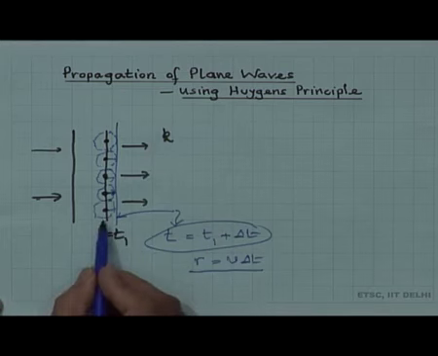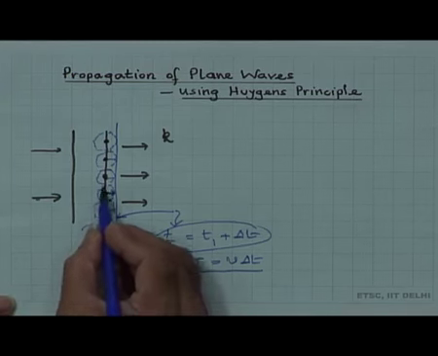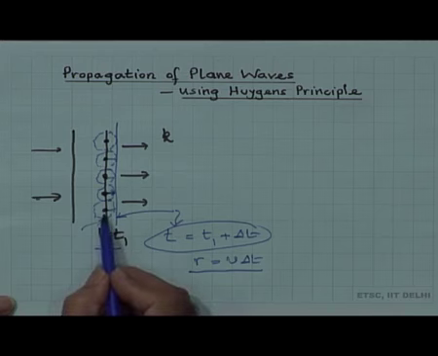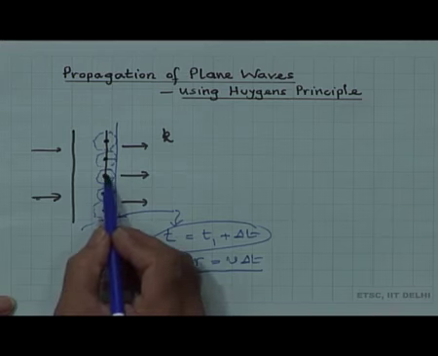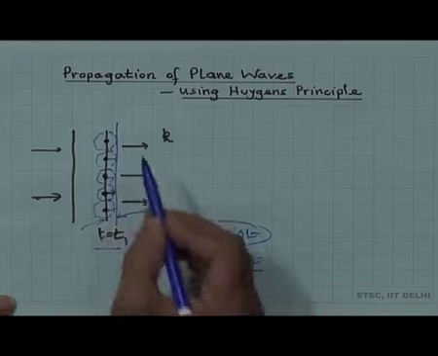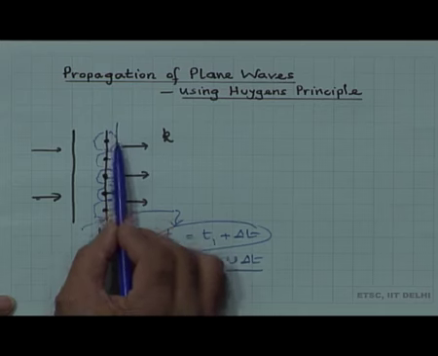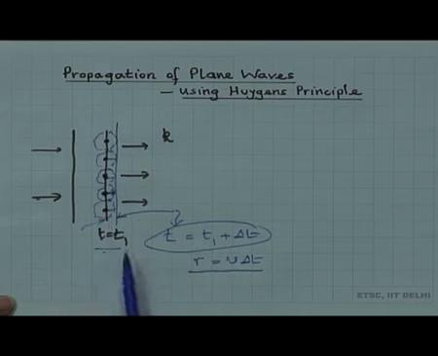Please let me repeat, the wavefront is plane at t equal to t1. According to Huygens principle, every point on the wavefront here would act like point sources and give out secondary wavelets. The wavefront at a later time delta t, that is t1 plus delta t, is given by the tangent to these secondary wavelets. So, you have a tangent which is here and they will be propagating outward. So, the wavefronts are propagating outward.